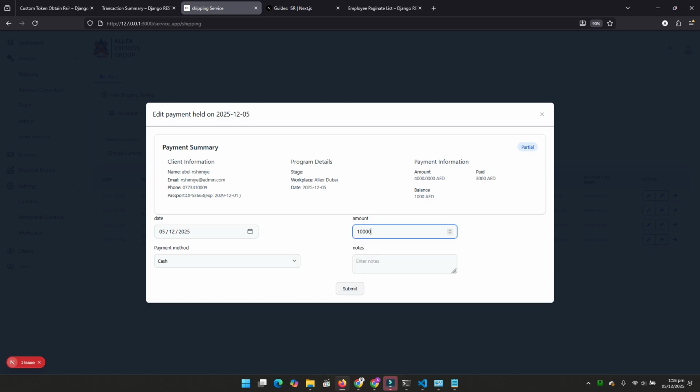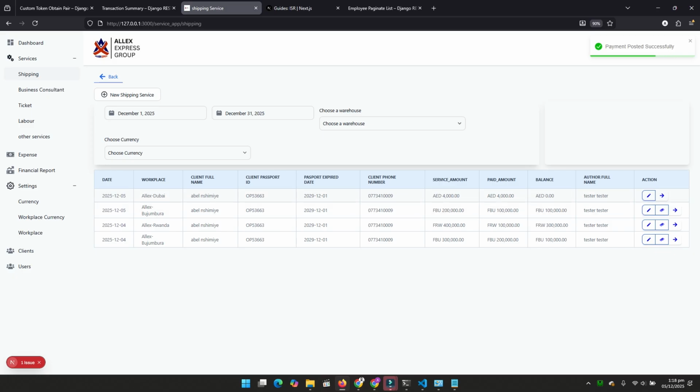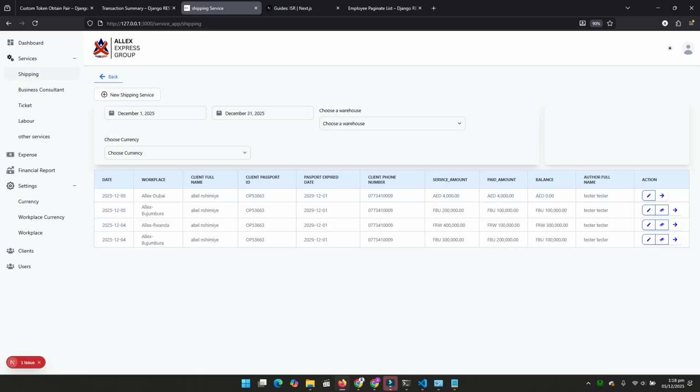1,000. If you add more, it doesn't work. So you can see it doesn't work. So now you can see, now we no longer have a payment option, and even the status has changed.